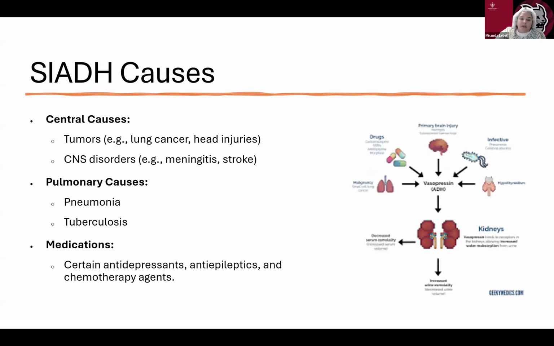Causes are going to be tumors, lung cancer, head injuries, central nervous system disorders like meningitis or strokes. Pulmonary causes could be pneumonia or tuberculosis, and certain antidepressants, anti-epileptics, and chemotherapy agents can cause that. And then I have a little bit of a sheet here where you can see the kind of the patho.